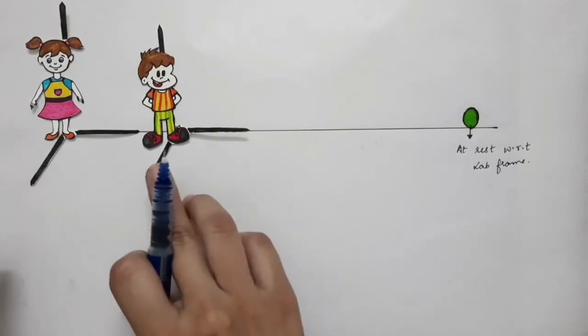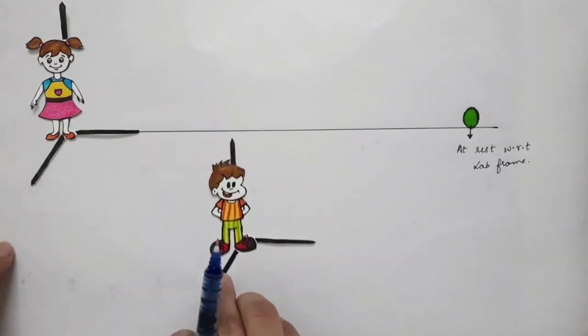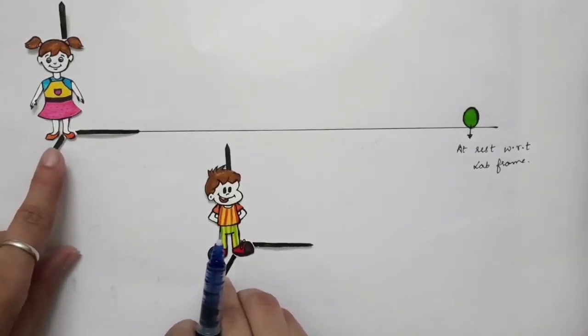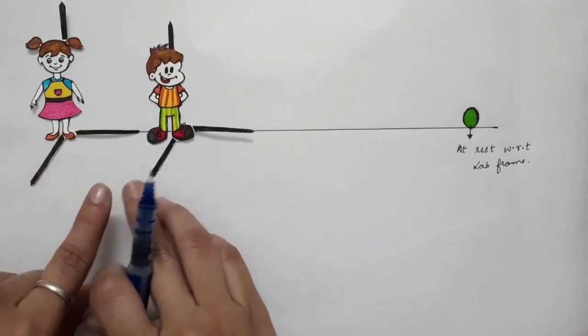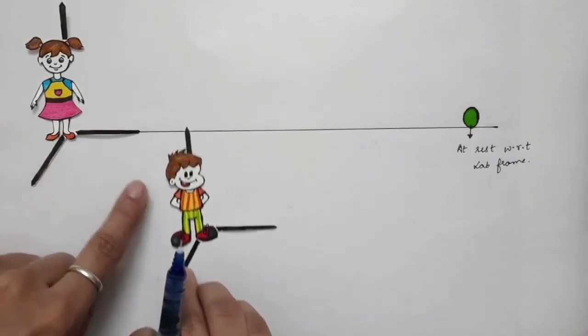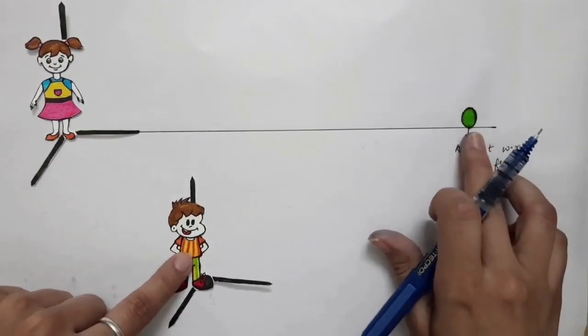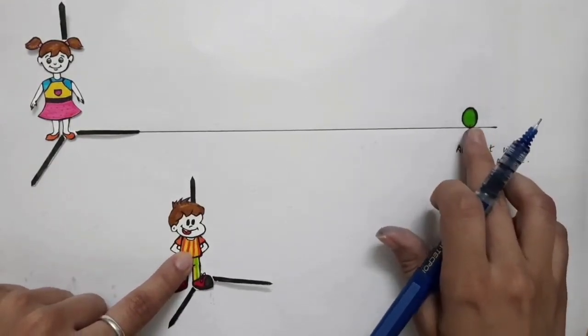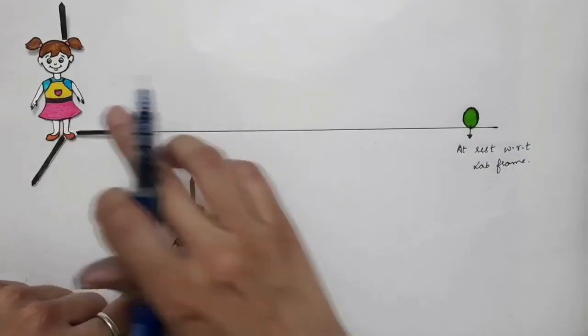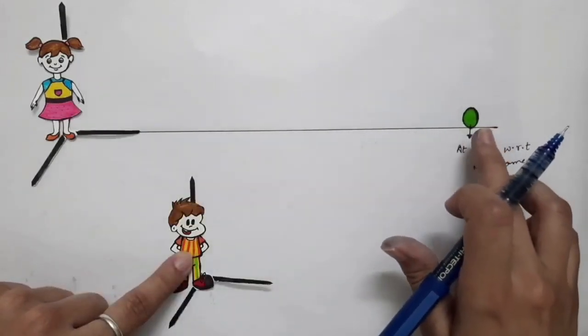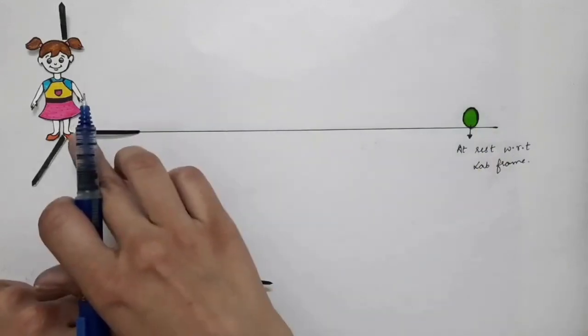Let's suppose, if you want to imagine, that this is you and this is your friend. In this case we are supposing that this object placed over here is at rest with respect to you. So you are stationary with respect to this object, and this object is at rest with respect to you.